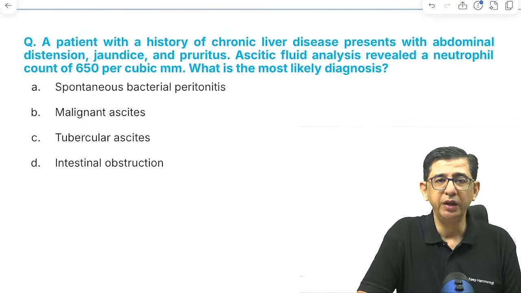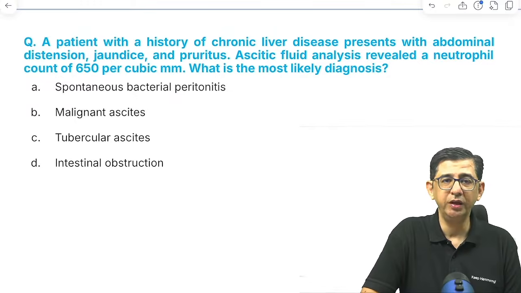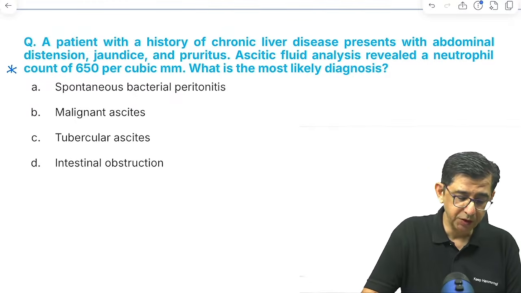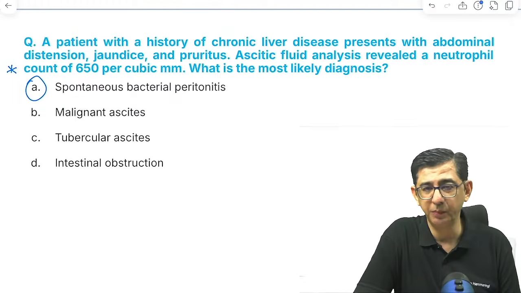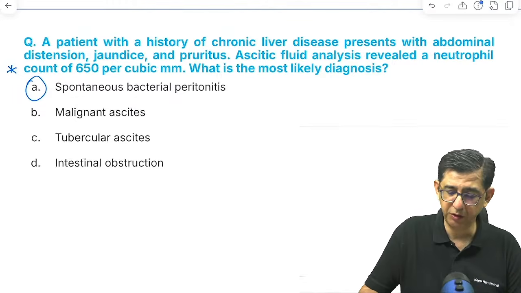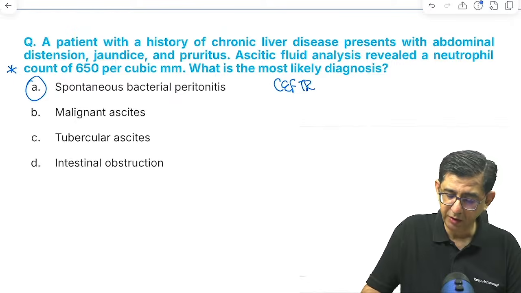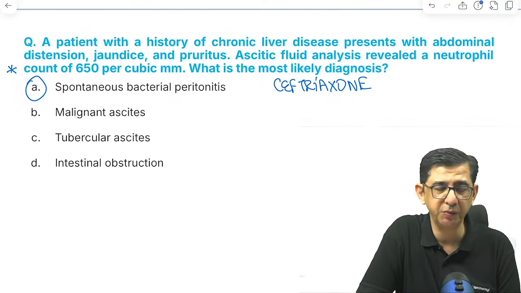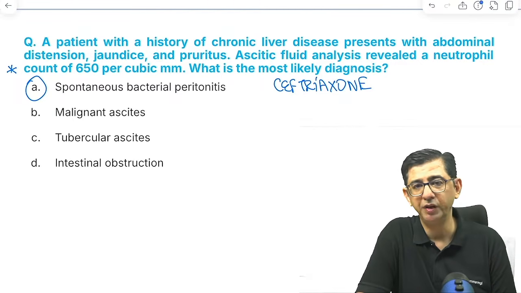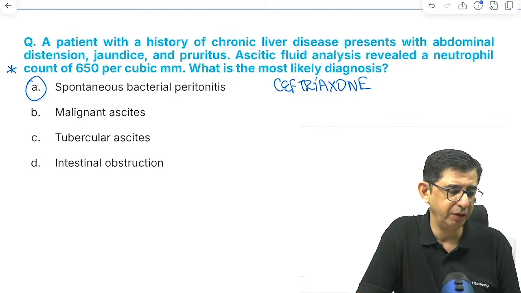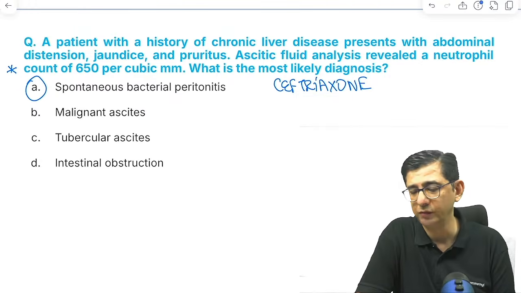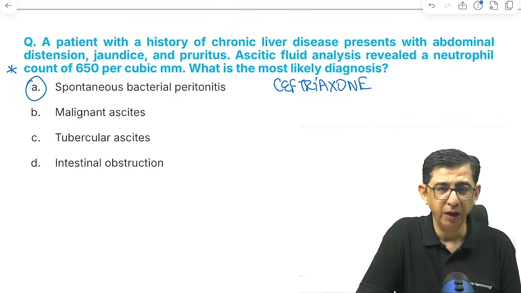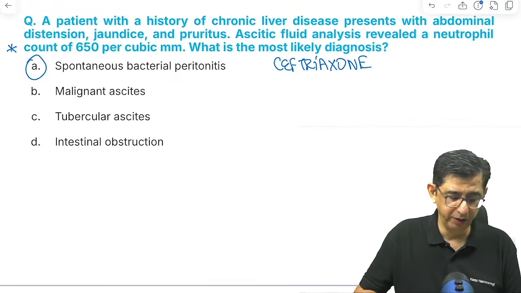Next is a patient of CLD and there is ascitic fluid analysis revealing a neutrophil count of like 650. That's very high. That would be spontaneous bacterial peritonitis, and we need to give ceftriaxone for management. There is a transmigration of bacteria to the lymph nodes and then to the peritoneal fluid. For diagnosis of SBP, any value more than 250 cells. The thing to remember is that neutrophils have no business to be in the peritoneal fluid, and if they're present, that indicates spontaneous bacterial peritonitis.